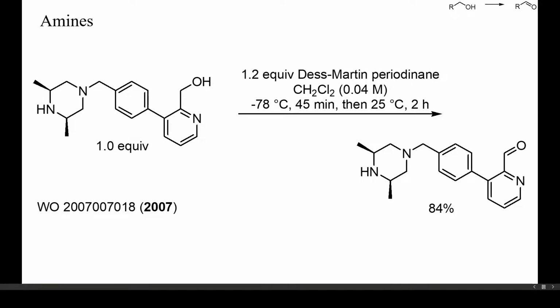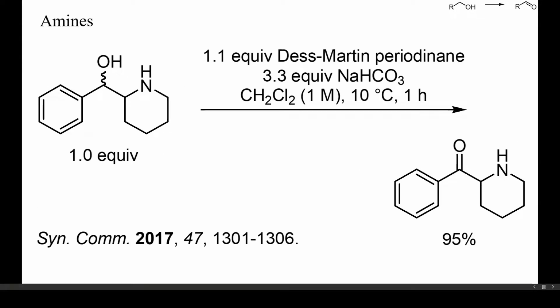During the oxidation of alcohols, also amines are occasionally converted into imines. In this example, though, no such side reaction occurred. Also a benzylic tertiary amine and a pyridine were compatible with the Dess-Martin periodinane. Also in this case an alcohol could be cleanly oxidized in the presence of a secondary amine. Bicarbonate was added, but this might not have been necessary, as shown in the previous example.